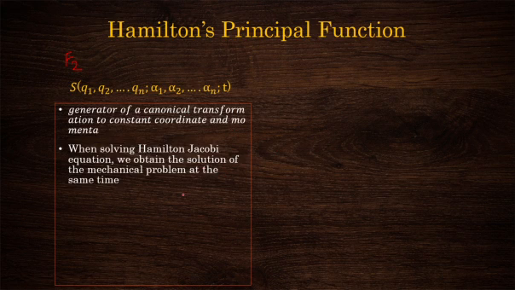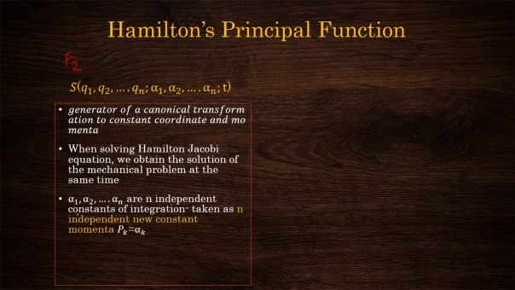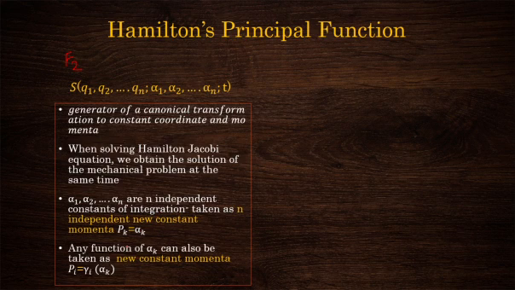We need not solve it again. We don't have to write down the equations of motion. As we said earlier, the alphas, which are the constants of integration, are taken as the momenta. But it need not be the case. We can also take any function of these alphas, the constants of integration, as the new momentum. So we write P as gamma, which is a function of all the alphas.